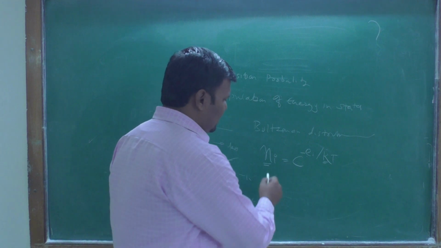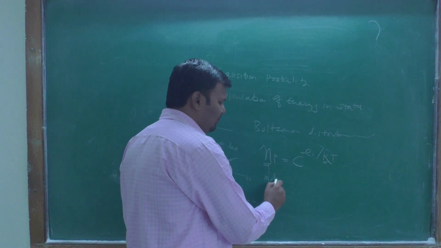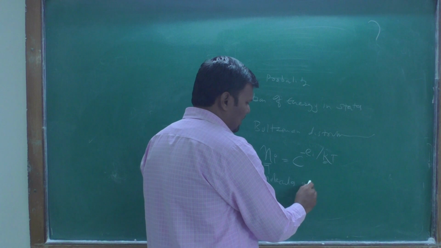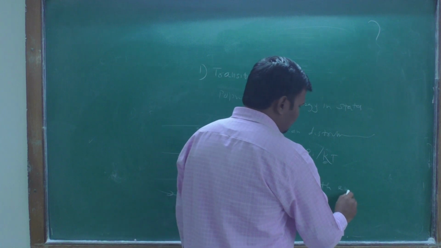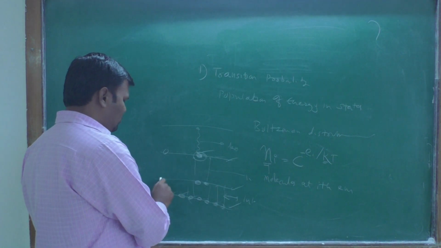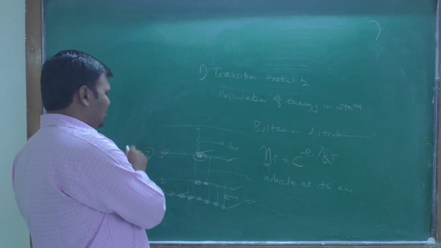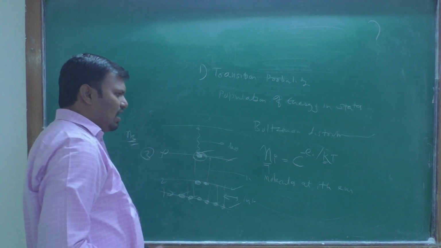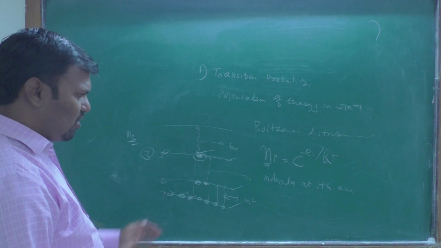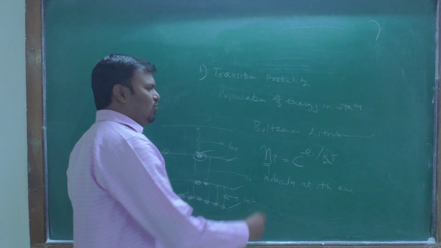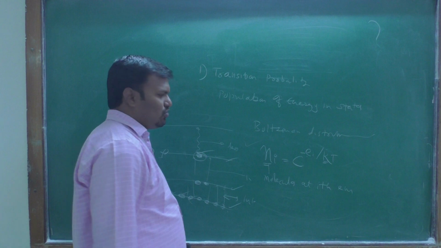And that n is the number of molecules at the ith energy level. If this is level 1, 2, 3, then this is the third energy level with n3 molecules. How many molecules are present at the third energy level will be given by this Boltzmann distribution law.